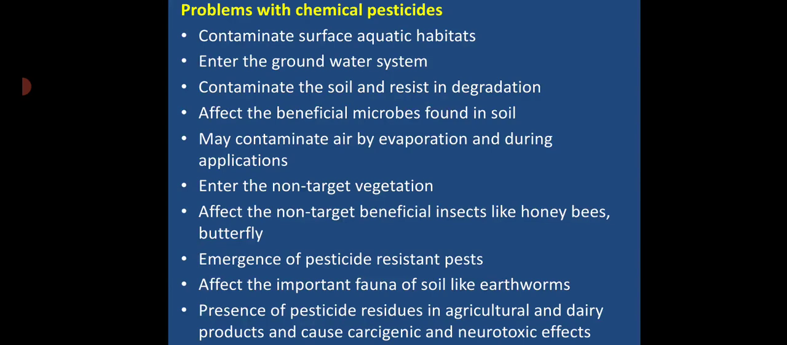disadvantages of chemical pesticides, and it affects the important fauna of soil like earthworms and other small animals which are living in the soil. And the presence of pesticide residues in the agricultural and dairy products like milk and other products causes carcinogenic and neurotoxic effects to the consumers, especially cancer-like problems.